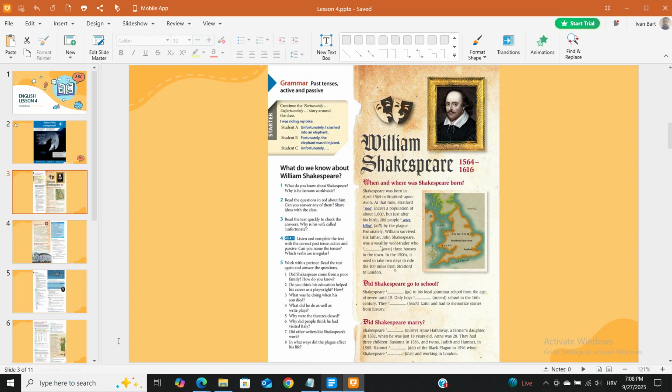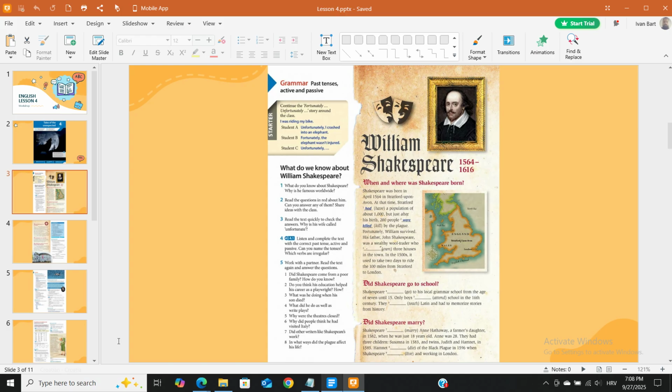William Shakespeare, 1564 to 1616. When and where was Shakespeare born? Shakespeare was born in April 1564 in Stratford-upon-Avon. At that time, Stratford had a population of about 1,000, but just after his birth, 200 people were killed by the plague.